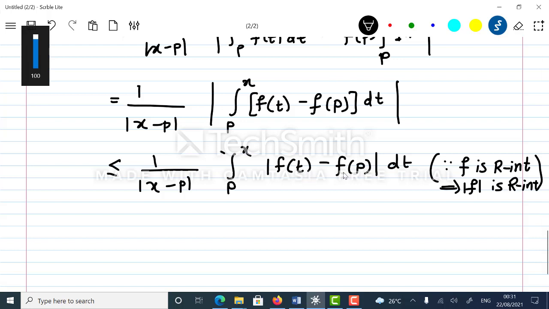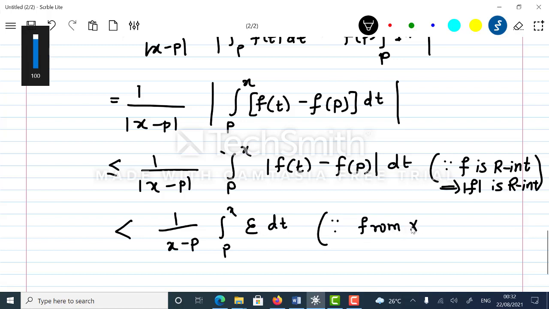So if modulus of t minus p is less than delta, then definitely this difference is less than epsilon. So that one should understand. So this is strictly less than 1 upon modulus of x minus p, integral p to x, now I am replacing it by epsilon dt. So from star, I have applied the star over here.